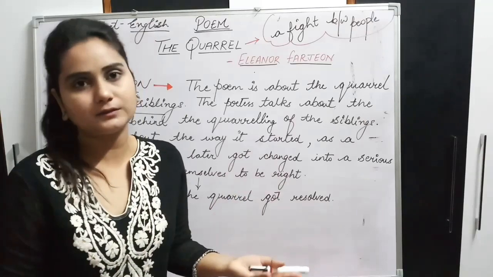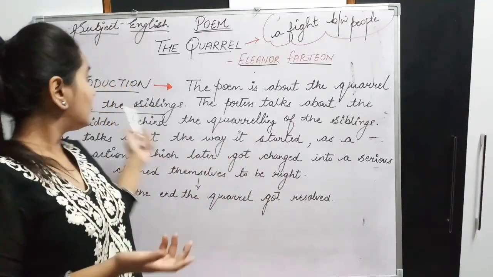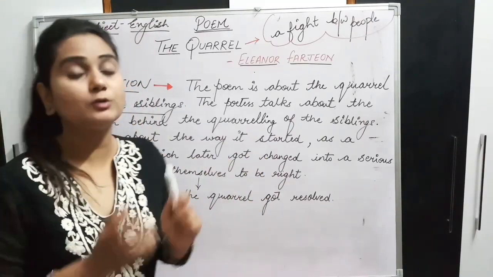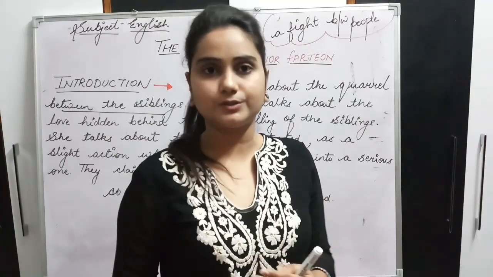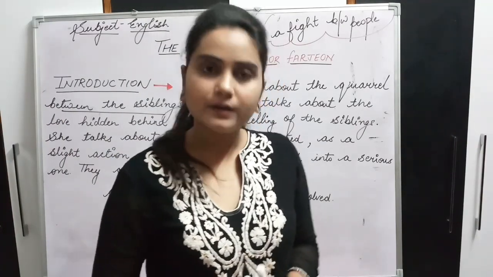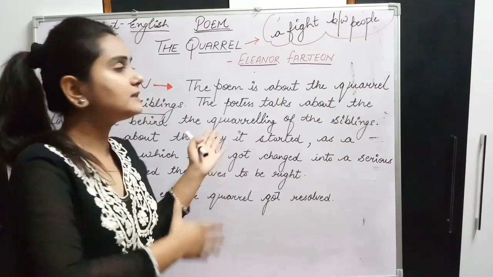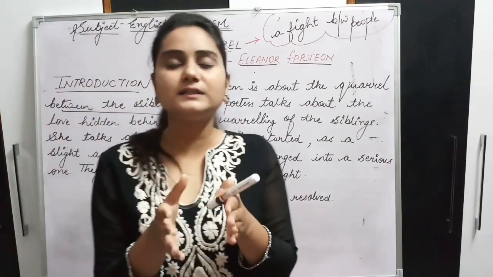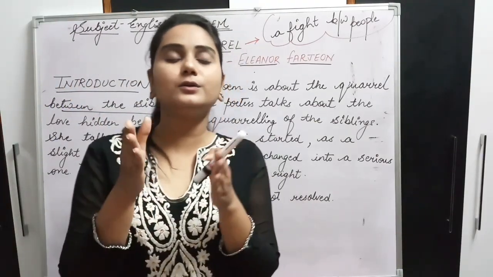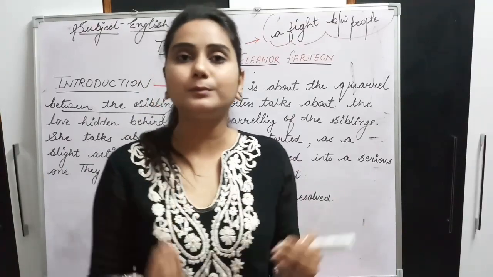That means a fight. Now, fight between whom? Fight between the siblings. Siblings means your brother or sister, your real brother or sister, right? So in the poem a quarrel, a conflict, a fight is described between siblings.